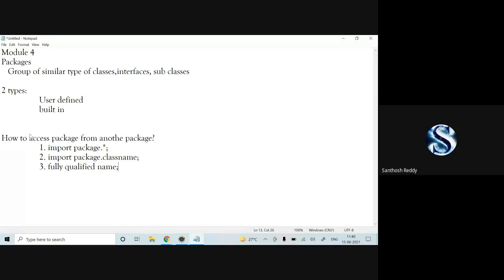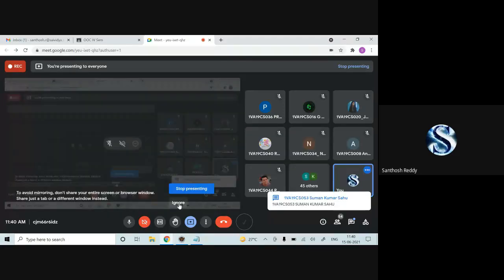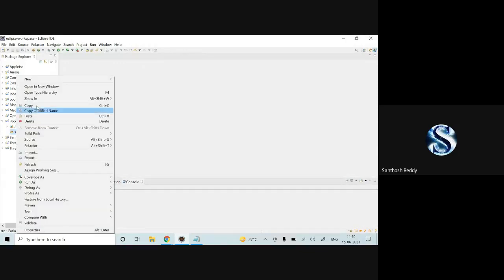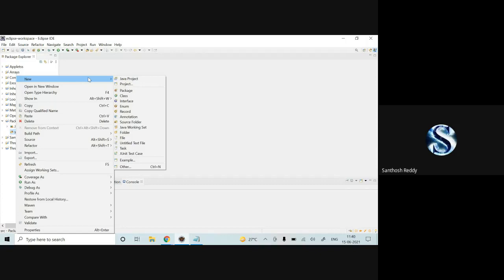I'll create one package and show how to create a package. This is your Eclipse IDE. On the source folder, you right click, and you get a menu. In that you click on new.